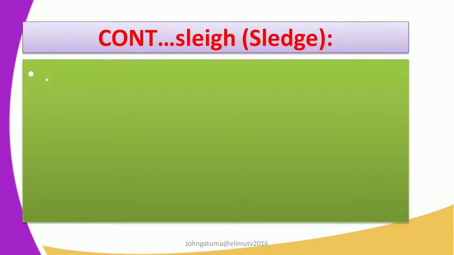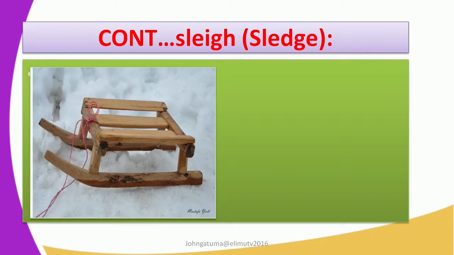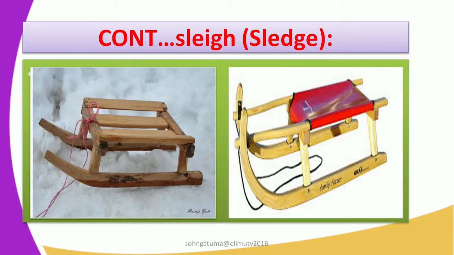We look at the picture of the sleigh, or the sledge. It looks like this. The sleigh can be used to transport goods on snowy areas. It is just put on the snow, because the sledge, being a wheelless vehicle, does not have wheels. In another picture, remember the strings that you can see are tied to an animal that pulls the sledge, and the loads or the people that you want to carry just sit on top.